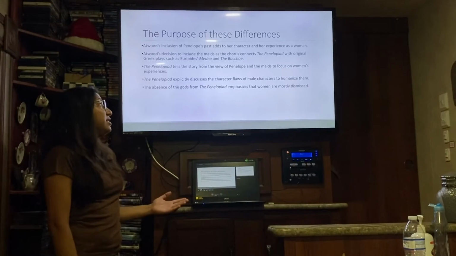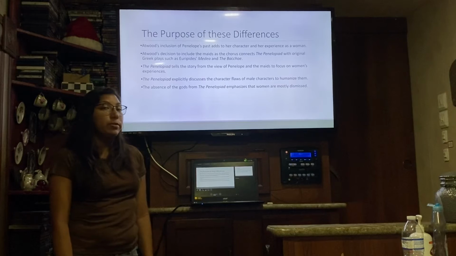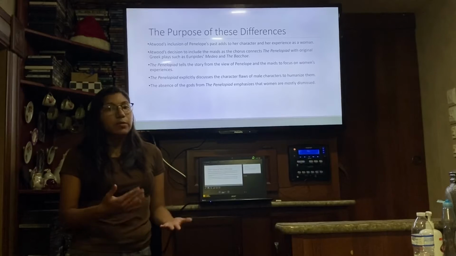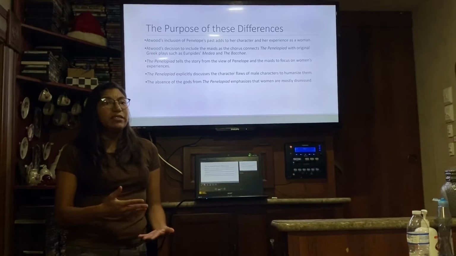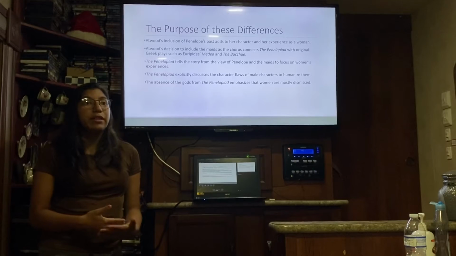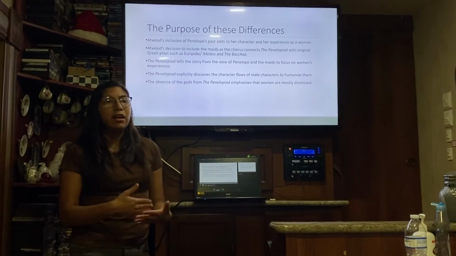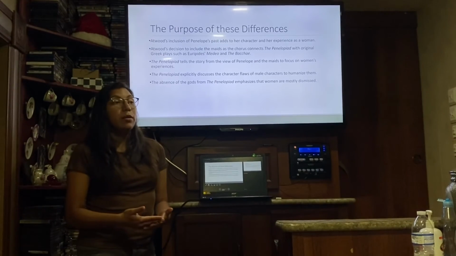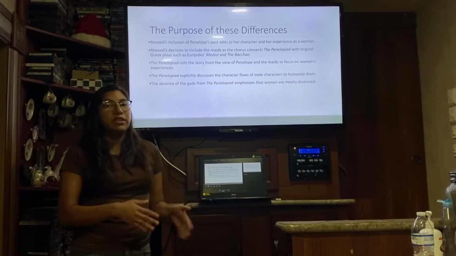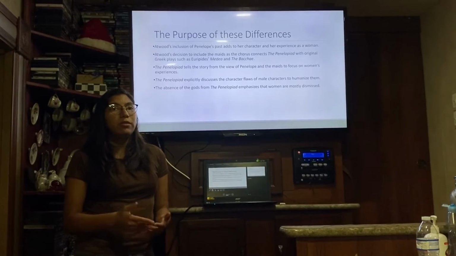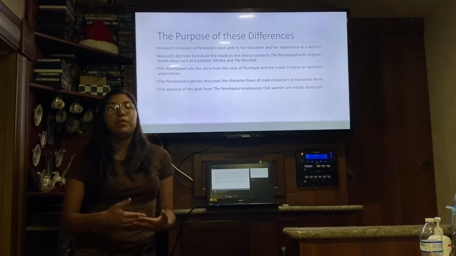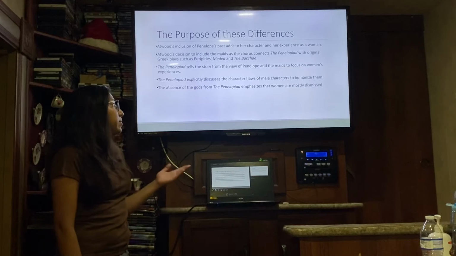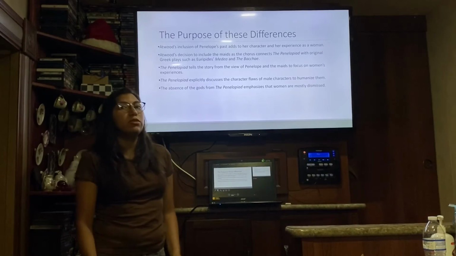The Penelopiad explicitly discusses the character flaws of male characters in order to humanize them. And so Penelope does this with Telemachus, when he is portrayed as rebellious and unnecessarily disrespectful towards his mother, and potentially even planning to take her power from her in order to put himself on the throne. Additionally, Penelope also addresses the character flaws in Odysseus, which are slightly addressed in the Odyssey, but not as much as in the Penelopiad.